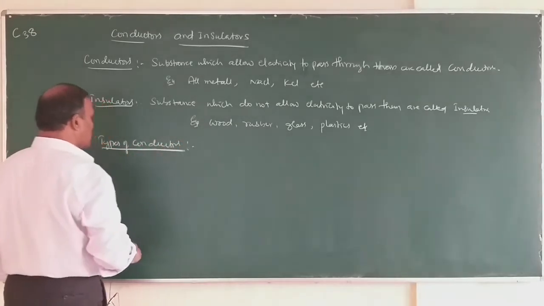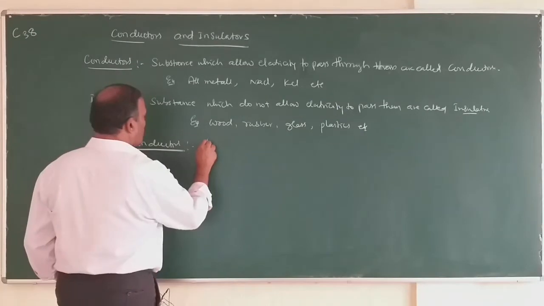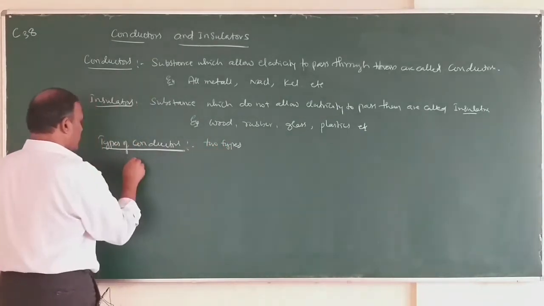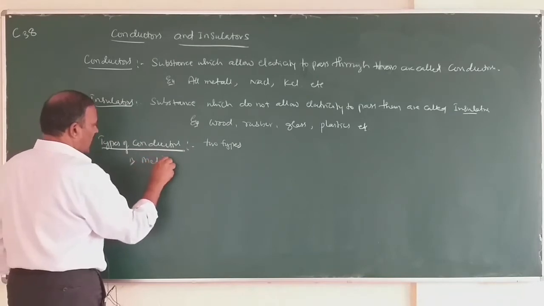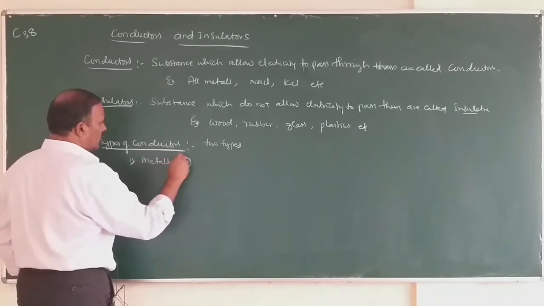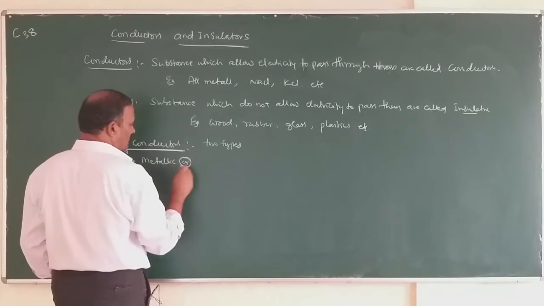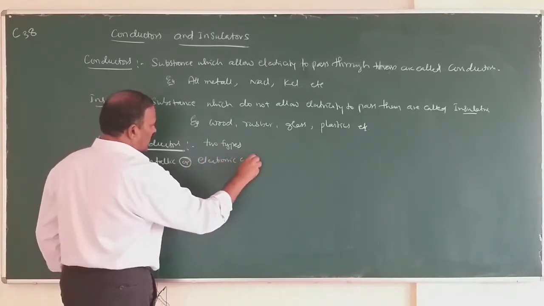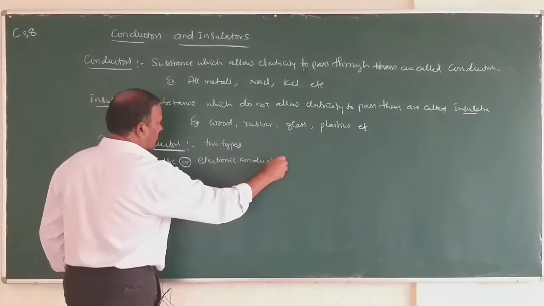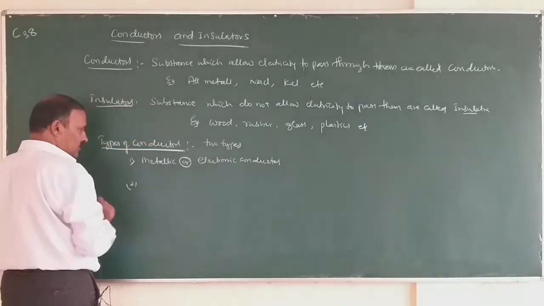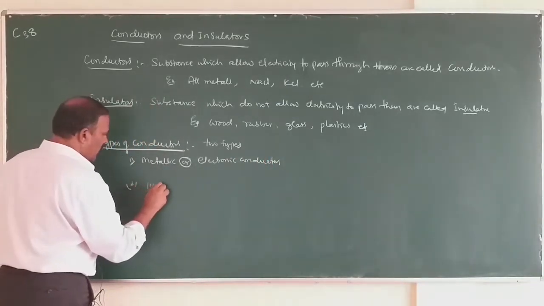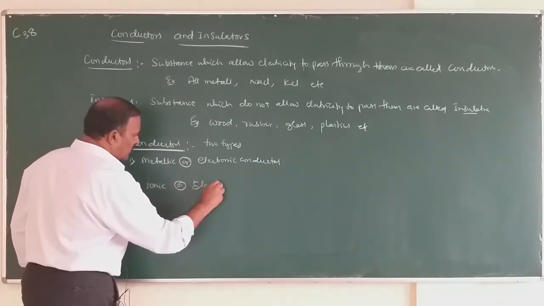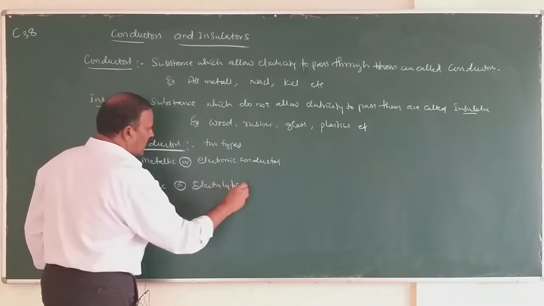So coming to the types of conductors. In conductors, there are two types. Number one, metallic or electronic conductors. Number two, ionic or electrolytic conductors.